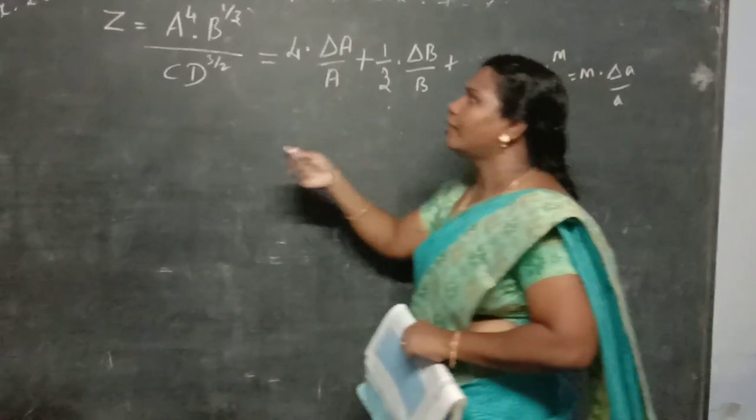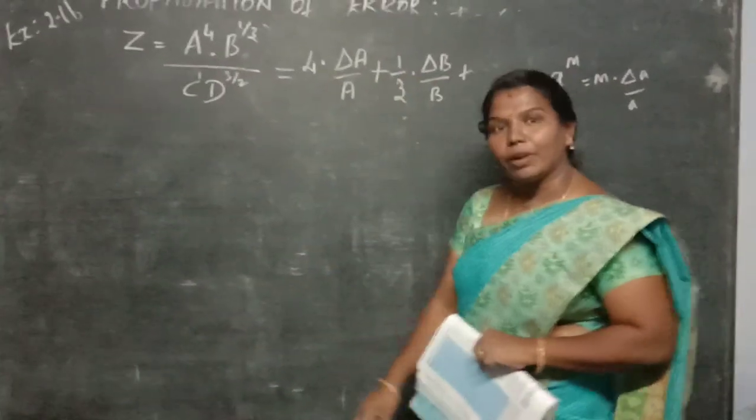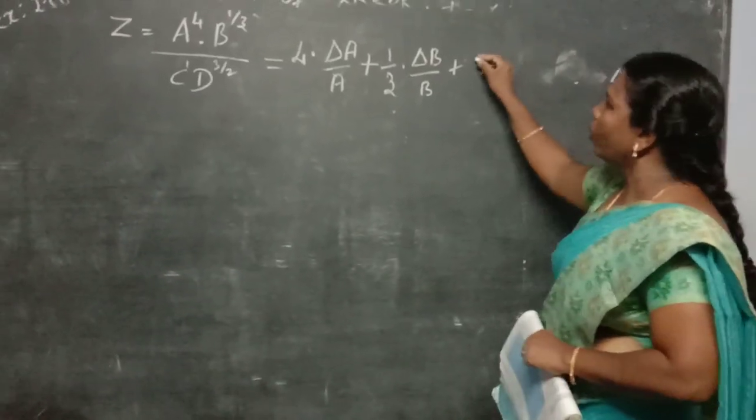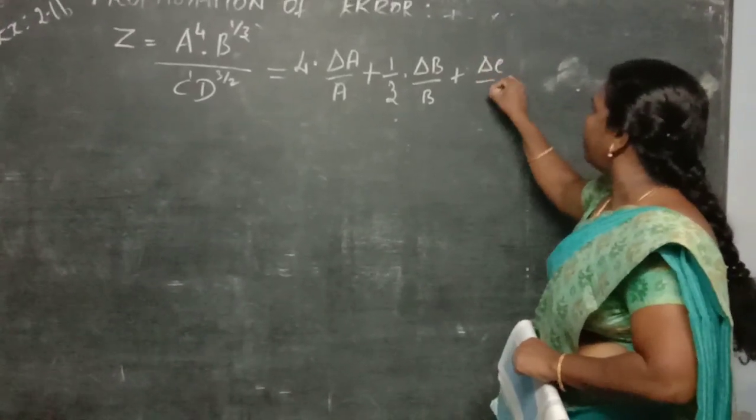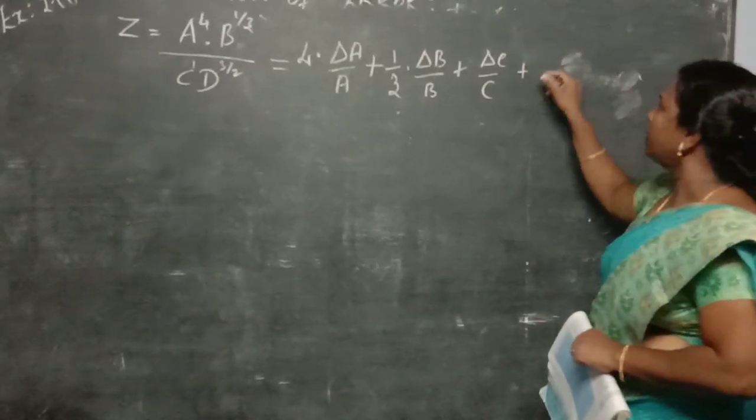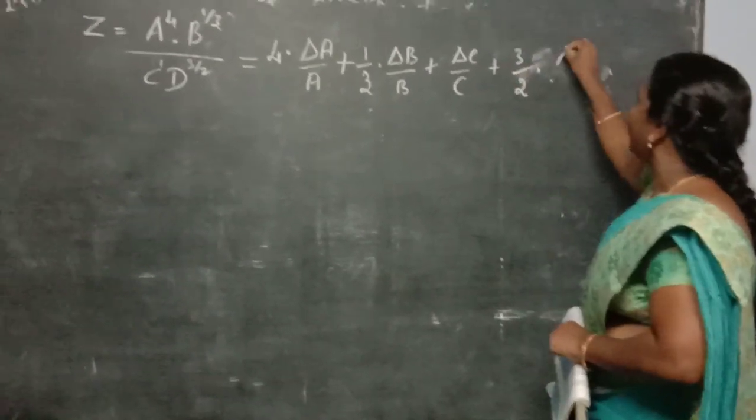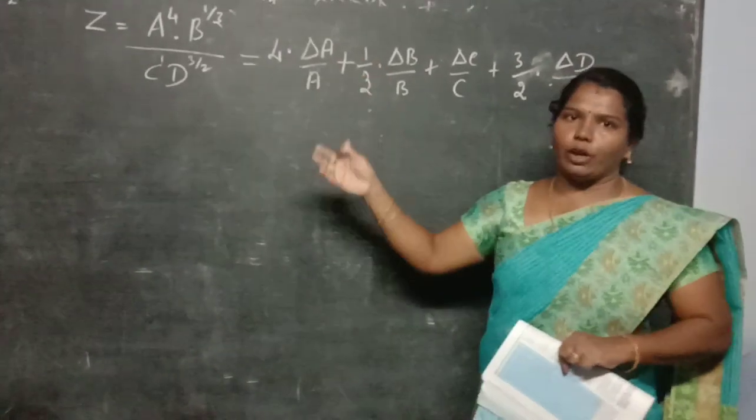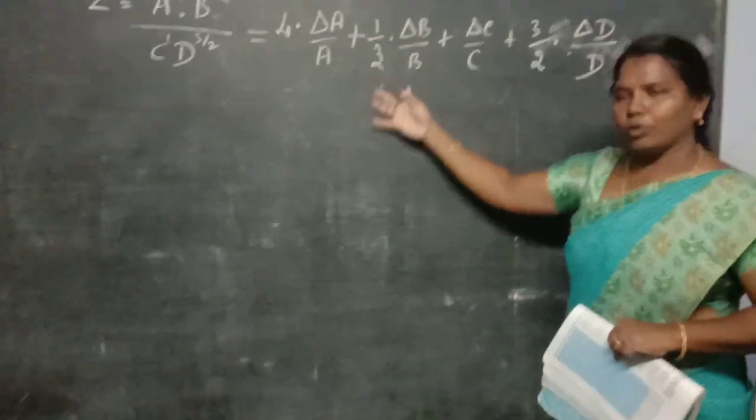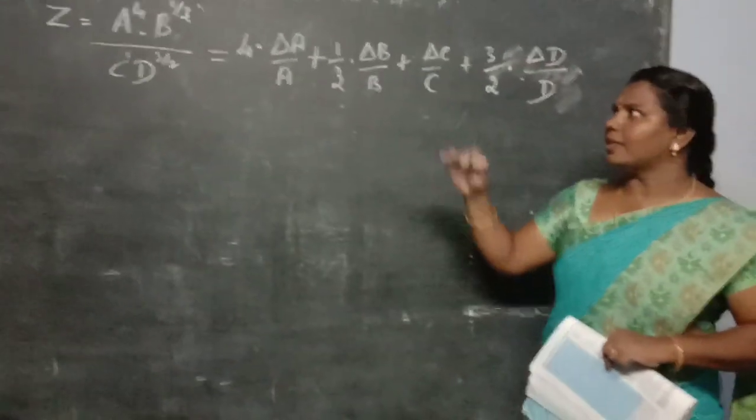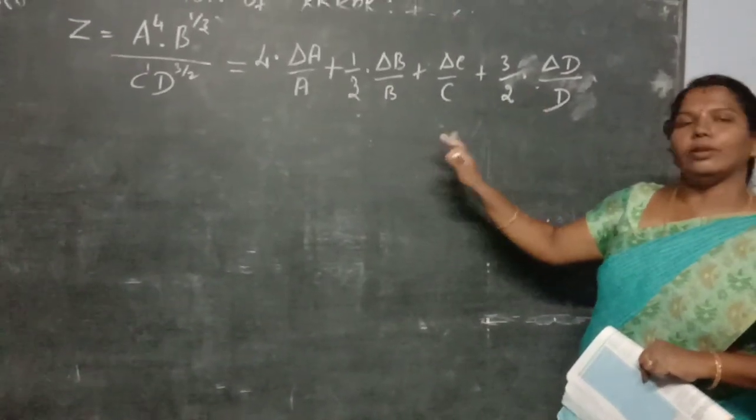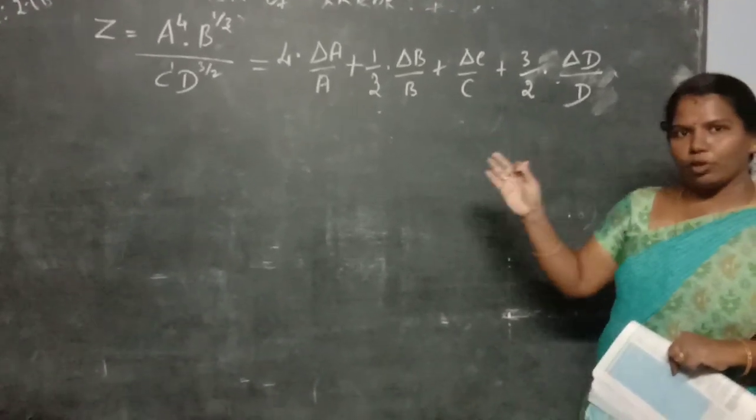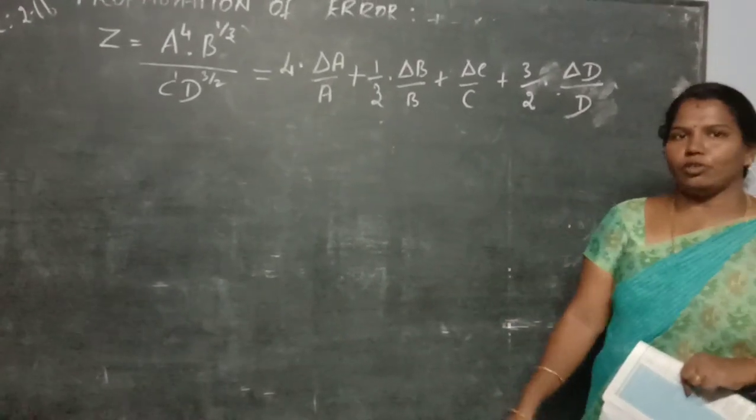So see here, if there is no power, conclude that it is having power 1. So what is the value here? That is 1 into delta C divided by C. And then the last term is 3 by 2 into delta D divided by D. If they give the absolute error values and true values in the sum, you just substitute all those values, perform the mathematical operations, and you get the final answer.